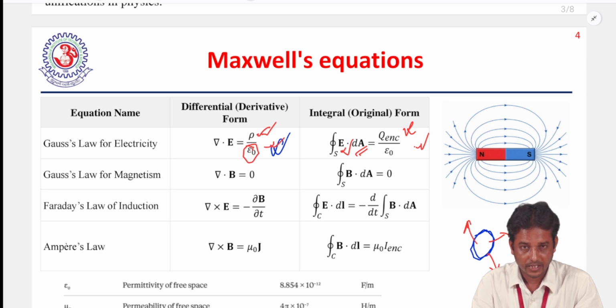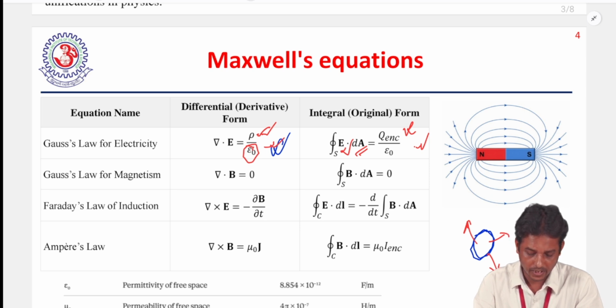And the second law is applicable for magnetism. It is the same thing: the total magnetic flux equals the total charge enclosed by this closed surface. Now the problem here is that the integration of B dot dA, or divergence of B, is always 0. So why is this always 0? In the case of electricity, this is rho by epsilon naught, but here it is always 0. Why is this always 0?